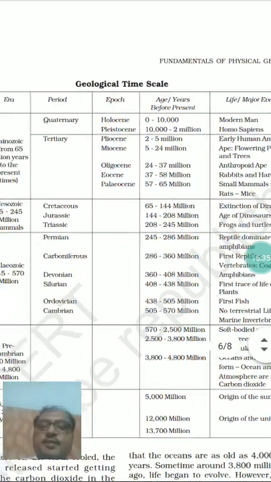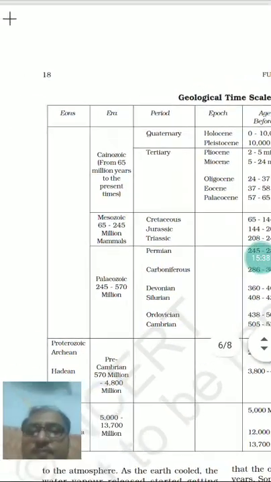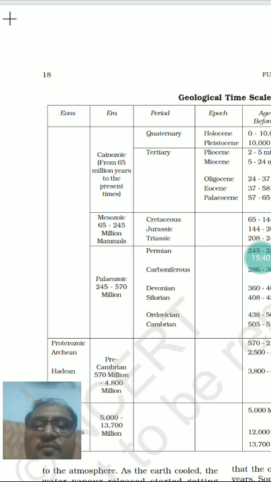Okay, then we entered into the era of Mesozoic time, which depicts the time frame of 65 to 245 million years ago from the present, and this is the time of mammals. This era is divided into three periods: Triassic, Jurassic, then Cretaceous.